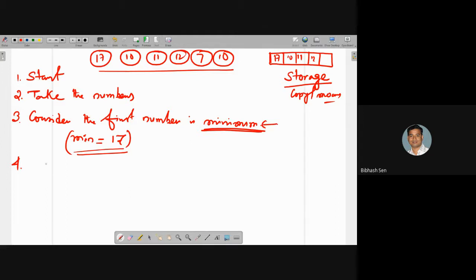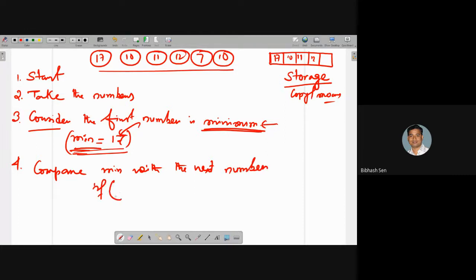After this minimum finding, now we will follow that first number will be compared with the second number in the list. So I am comparing. Compare means you have to write compare, because in the minimum I have entered the first number. Minimum with the next number in the list. That means I am comparing, like if min is less than or equal to the next number.